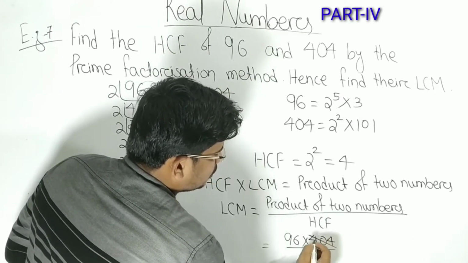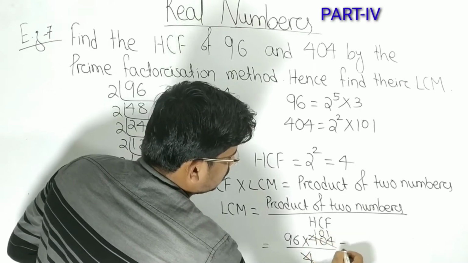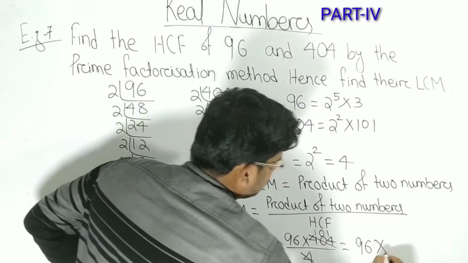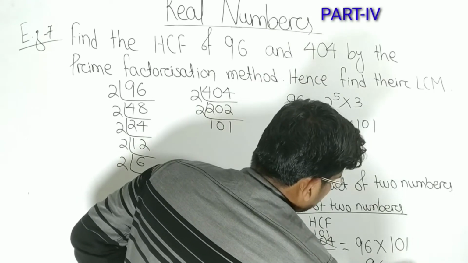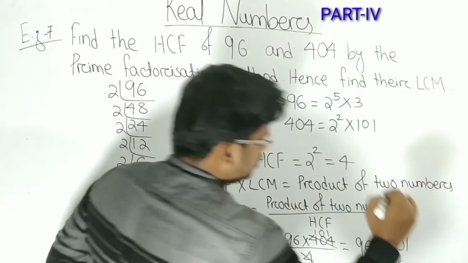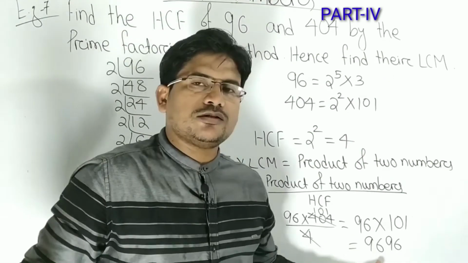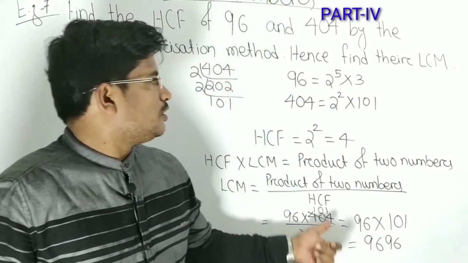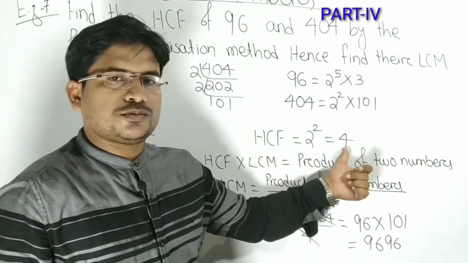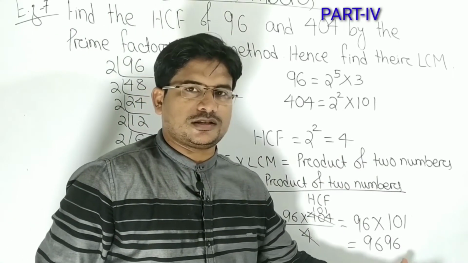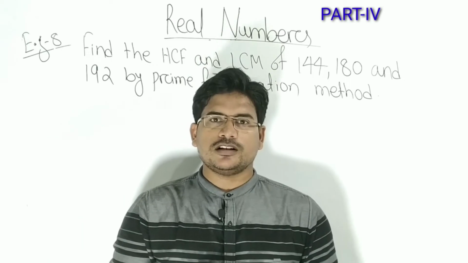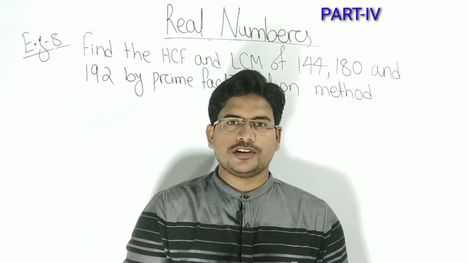Divide 404 by 4, it is 101. That means 96 into 101, that is 9696. So here we got the HCF as 4, LCM as 9696.